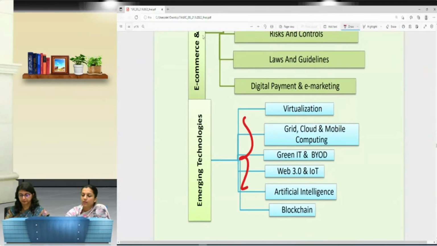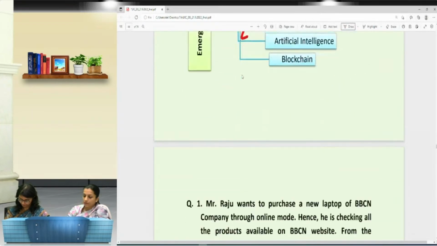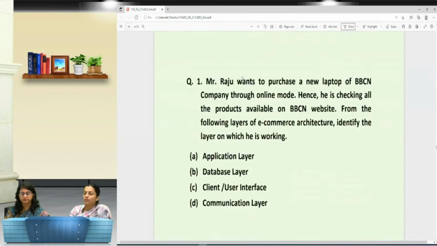When we talk about this, the question comes over here. Mr. Raju wants to purchase a new laptop of BBCN company through online mode. Hence, he is checking all the products available on the BBCN website. From the following layers of e-commerce architecture, identify the layer on which he is working. So this question is asking to find out the layer in e-commerce. So can we have the answer for this?